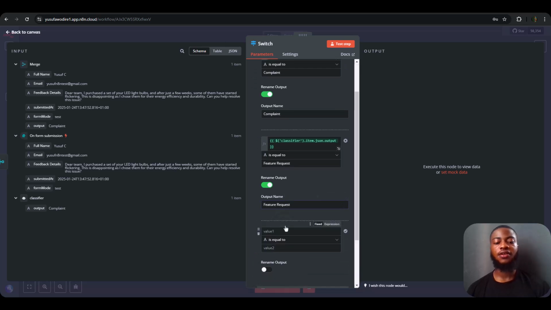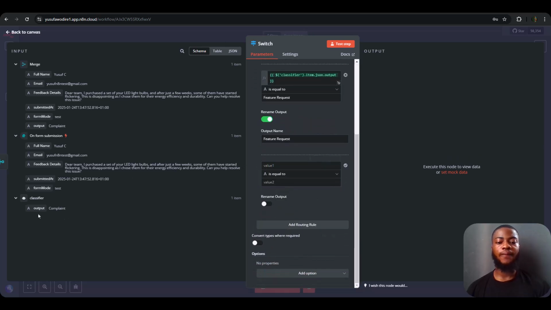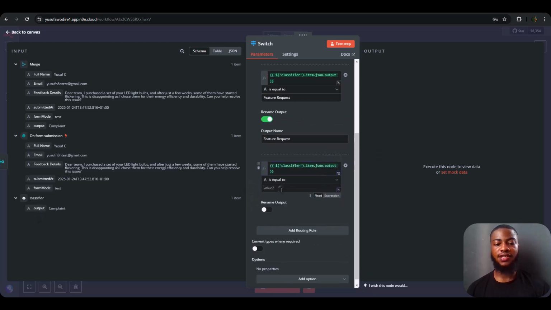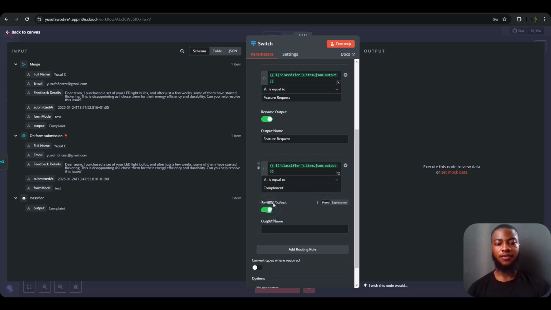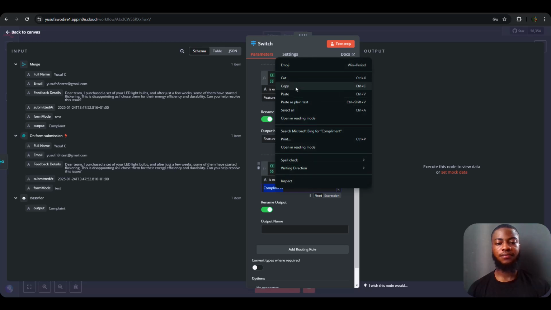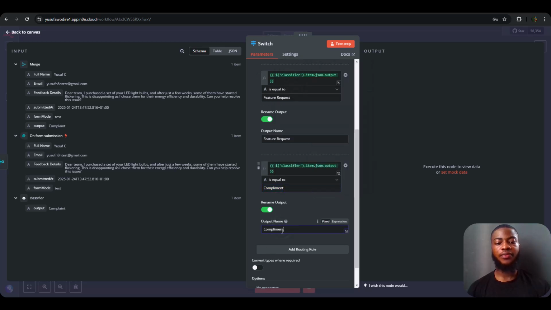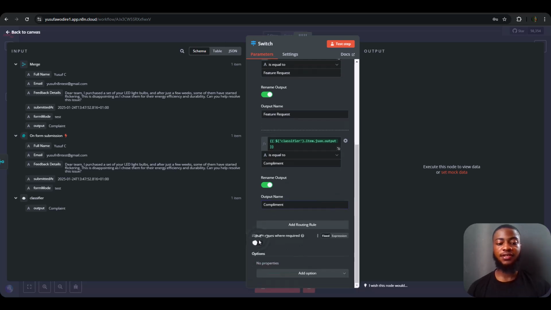So the third route is going to be the complement. So let's drag this here again, name it as complement. Complement. So it's going to be complement. Copy it again and paste it here. So the routing, okay, I think we are good to go.